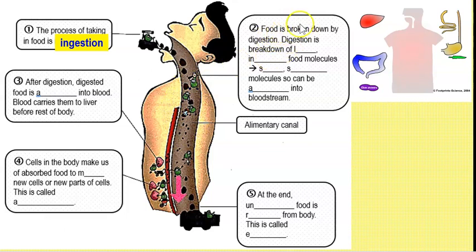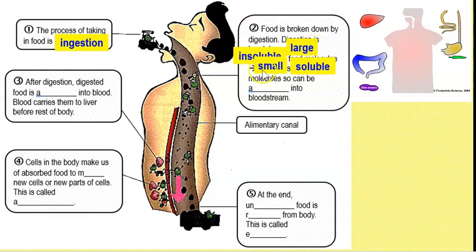Okay, the second thing is food is broken down by digestion, and this is the breakdown of large insoluble food molecules. Now you learn in chemistry, insoluble means that they are unable to dissolve, and because they are very large, they cannot pass through our membrane. Do you remember? Our membrane is actually partially permeable, right? So in order for nutrients to go into our cells, they must be very small. If you look at your chicken wing, obviously it cannot fit into your cell because it is very big. So the chicken pieces must be broken down into small, soluble pieces.